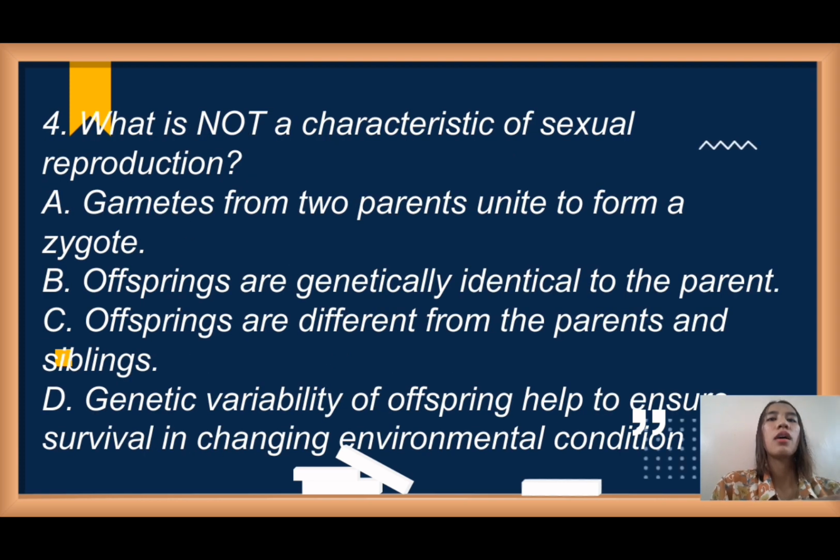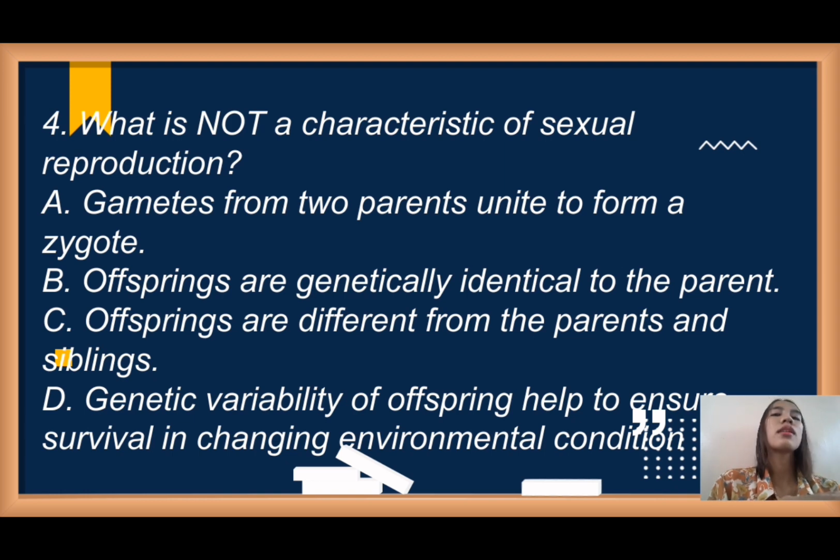Number 4. What is not a characteristic of sexual reproduction? A. Gametes from two parents unite to form a zygote. B. Offspring are genetically identical to the parent. C. Offspring are different from the parent and siblings. D. Genetic variability of offspring helps ensure survival in changing environmental conditions.